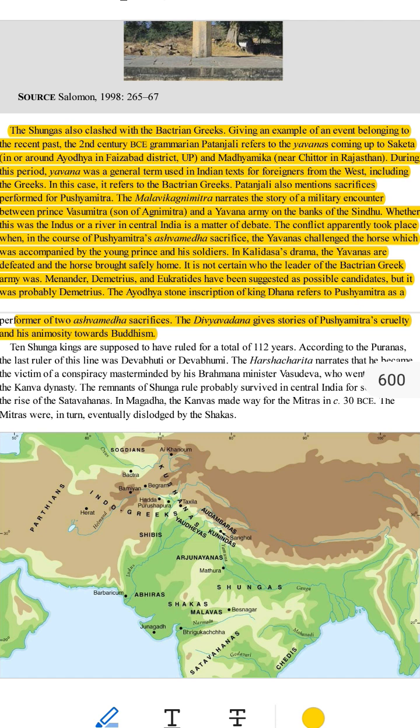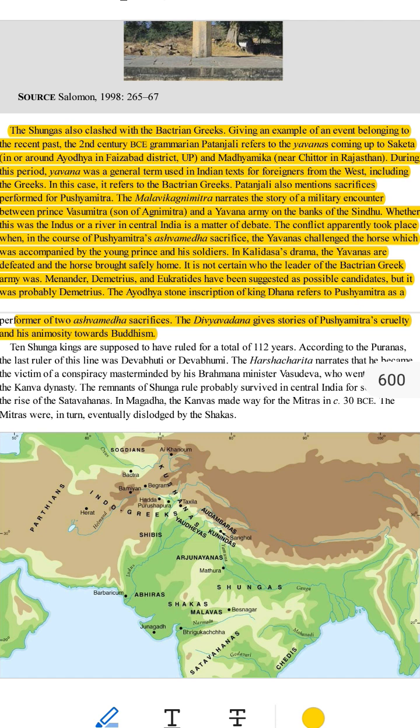2. What happened during Pushyamitra's Ashvamedha? Pushyamitra performed this ritual to show his strength and power. The Yavanas, Bactrian Greeks, challenged the sacred horse. This led to a battle between the Yavanas and the Shunga army.